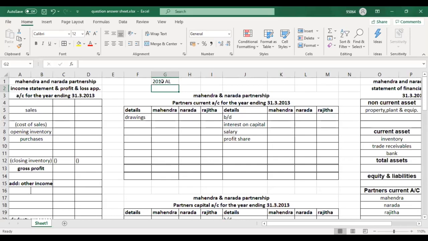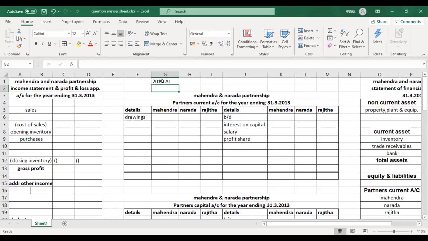Now if we move on to the question's requirements, you should have the past paper with you, your answer sheet, and then the formats. Income statement formats and financial position formats you should know.